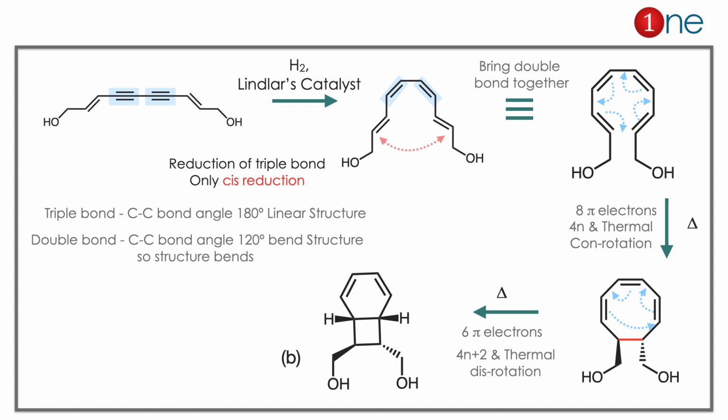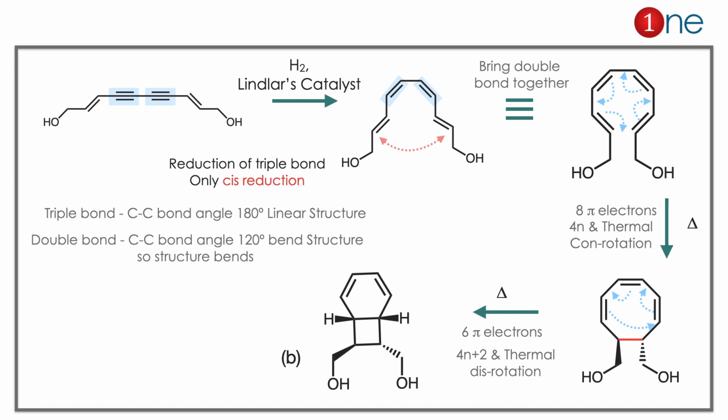So we bring the double bonds together and think of cyclization under thermal conditions. It has 8 pi electrons, so you have to do conrotation. If you do conrotation, you have the anti form, the anti alcohol there. With 4n pi electrons, there is again the possibility of a pericyclic reaction. So you have 6 pi electrons and heating it up. That is 4n plus 2 thermal, and this time it's disrotation. So you have the retention of the anti position, but the hydrogens become syn there.